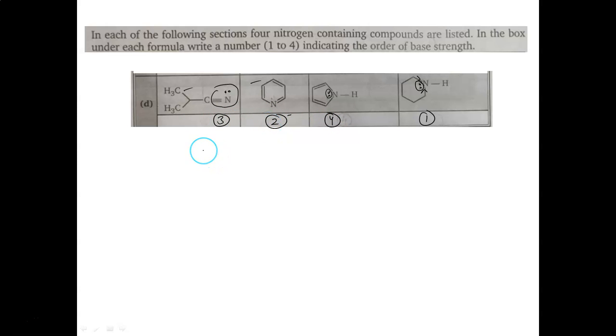So we have to check first of all the number of nitrogens. For example, if the number of nitrogens is more, sites are more, and after attack of H plus they can be resonance stabilized, it is the most basic nitrogen. Then we have seen that if you have C double bond O in vicinity of NH, then it delocalizes the lone pair to an extent which is much more than the NH2 which is attached to the benzene, and therefore that basicity is even less. Got that?